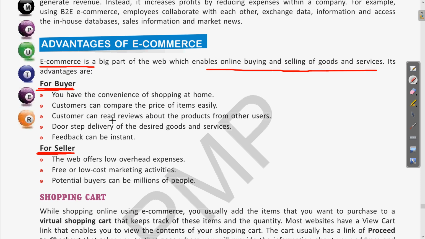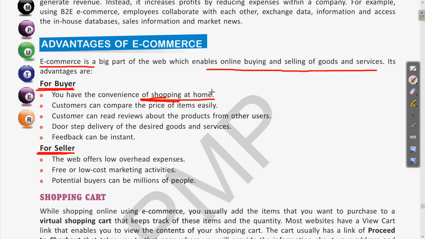From the buyer's perspective, what are the advantages? For the buyer, you have the convenience of shopping at home. As a buyer, if you are using any e-commerce facility, then we don't need to visit the market or the shopkeeper. We can do the shopping while sitting at home. So this is the first advantage: as a buyer we don't need to visit the market or the shopkeeper. Directly we can perform these commerce transactions while sitting at home.